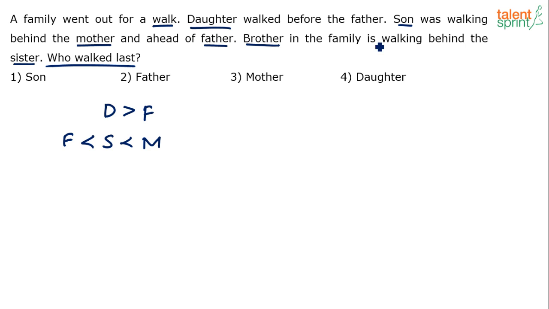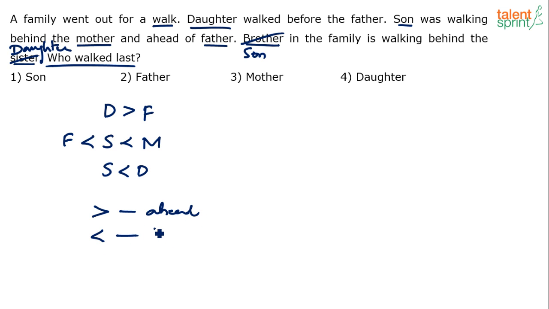And the last statement says brother in the family is walking behind the sister. So brother here basically is the son and sister is the daughter. So what does it say? The son in the family is walking behind the daughter. So son is less than D, let's say. Now who walked last would mean the person who is least. Our understanding has been that this is used for ahead and this has been used for behind. So going by that, who walked last is the one who's the least. If you have to arrange these 4 persons in ascending order, the one who comes first, or the one who is least among these 4, will be the answer.